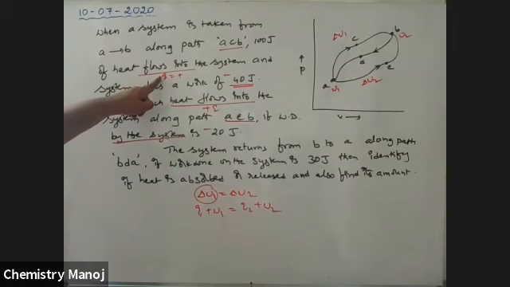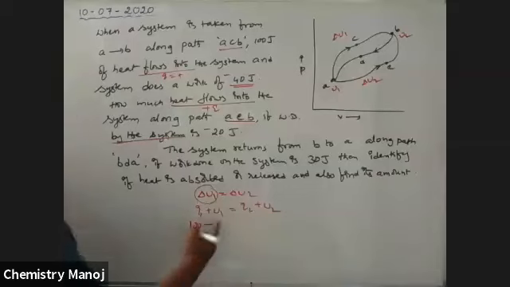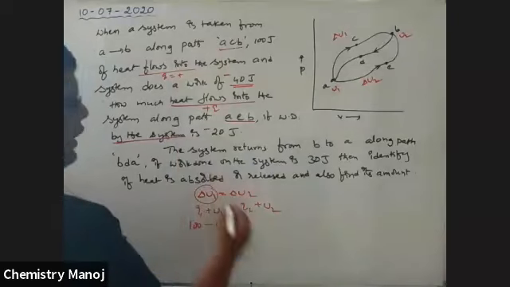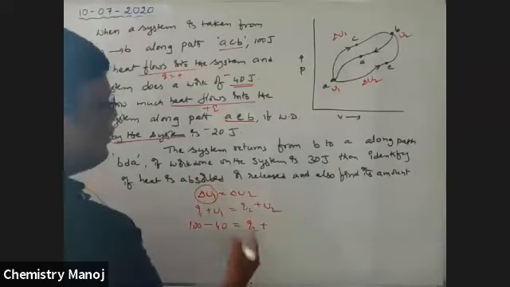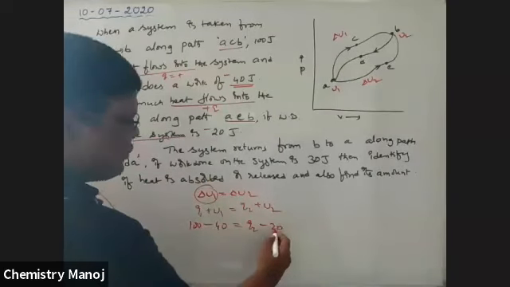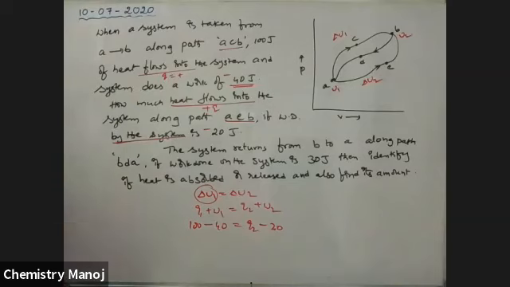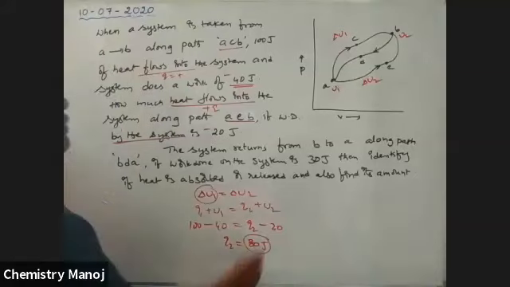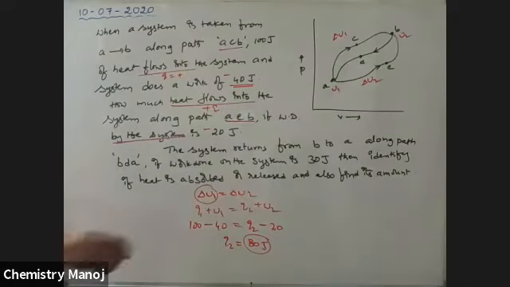Q1 is plus 100 joules, so 100 minus 40 is equal to Q2 plus W2. Work is done by the system, that is why it is minus 20. Now Q2 is equal to how much? Plus 60 plus 20, that is 80 joules. Therefore, in the second process, 80 joules of heat is supplied.